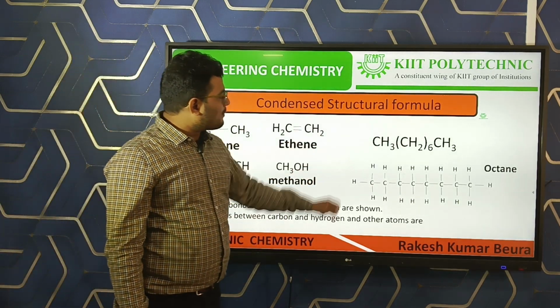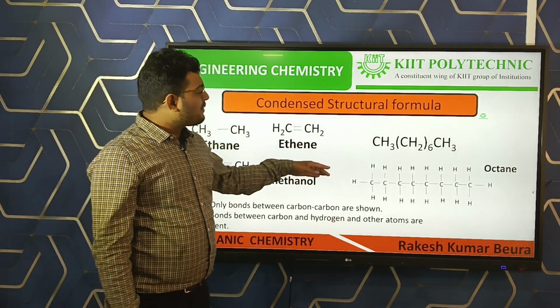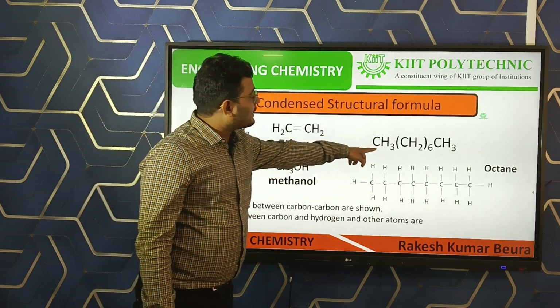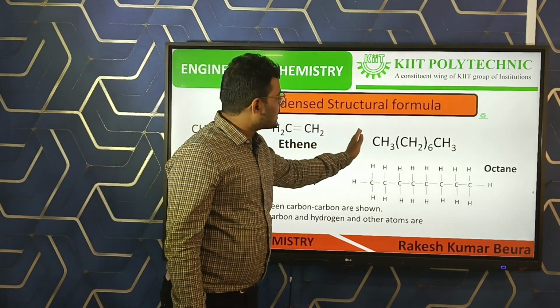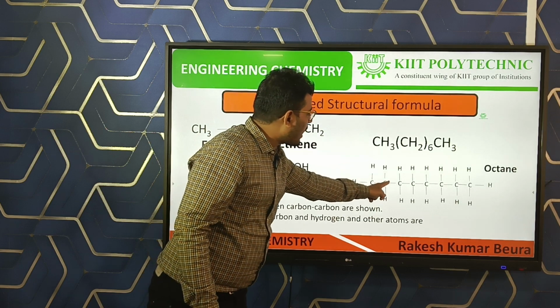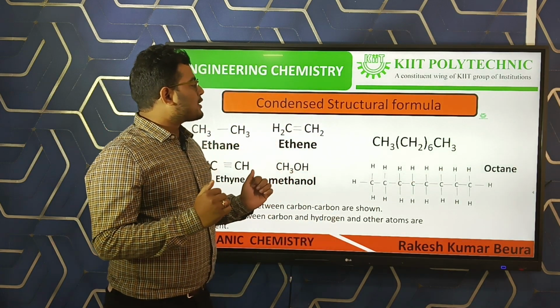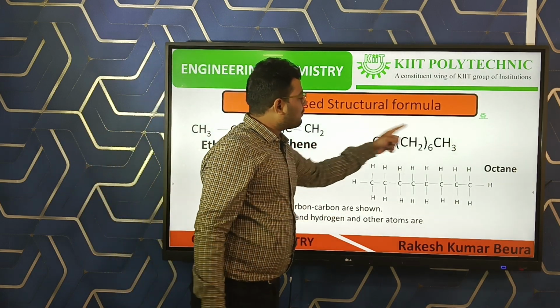Here also one example, that is octane. In octane, there are 8 carbons, but we can also write it like CH3, then 6 CH2 units: 1, 2, 3, 4, 5, 6. There are 6 CH2 units, so we condense it: (CH2)6, then CH3.